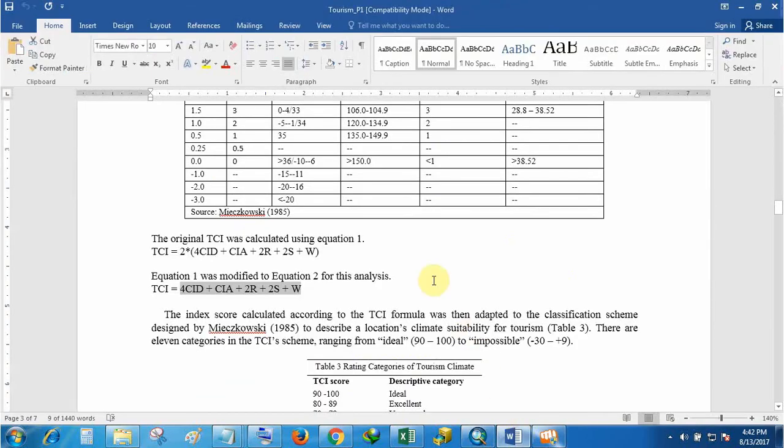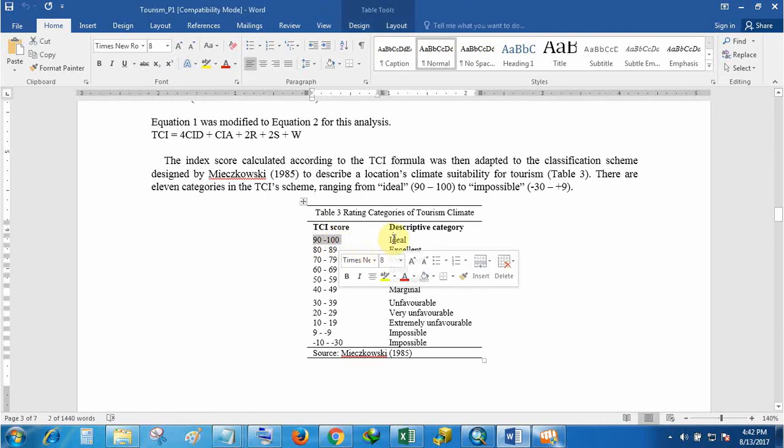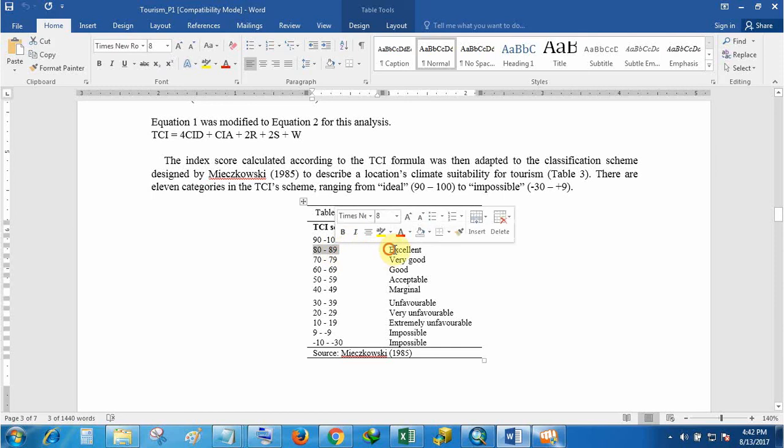The next thing we will do is look at these scores. If this is 90 to 100, the tourism climate index will be considered as ideal. If it is 80 to 89, it will be excellent. Like this, the rating categories of tourism climate, there are 11 categories. If you see 1 2 3 4 5 6 7 8 9 10 11 categories.